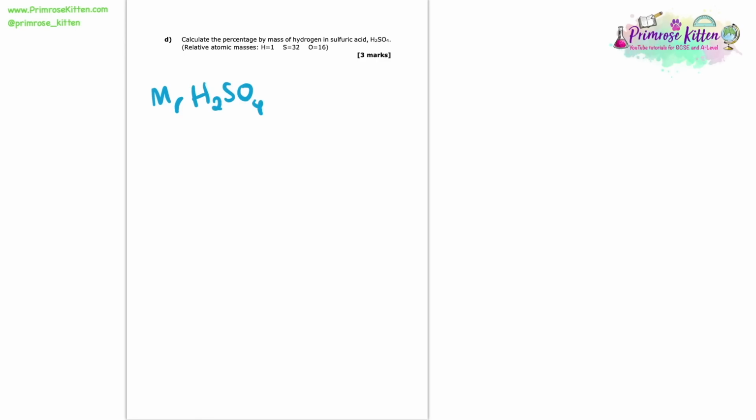Here you can see that we have 2 hydrogens, each of which has a mass equal to 1. We have 1 sulfur, which has a mass of 32. And we have 4 oxygens, each of which has a mass of 16. Calculating this, I find that we have a relative formula mass equal to 98.